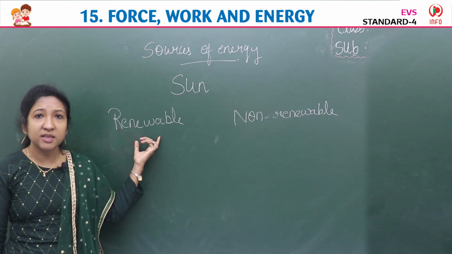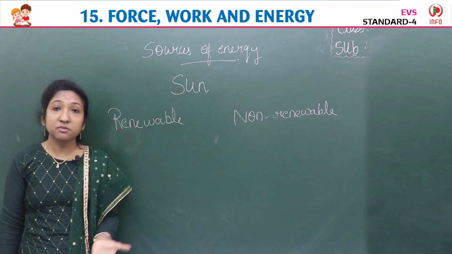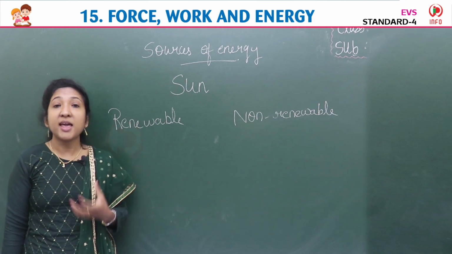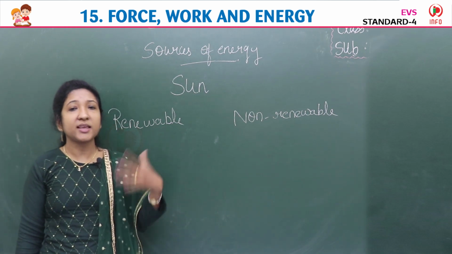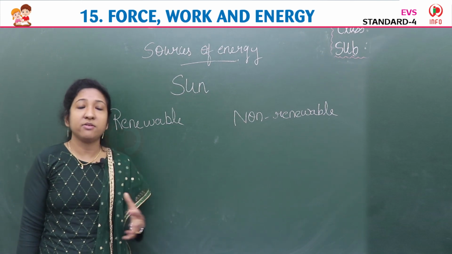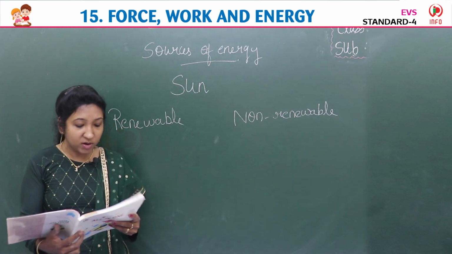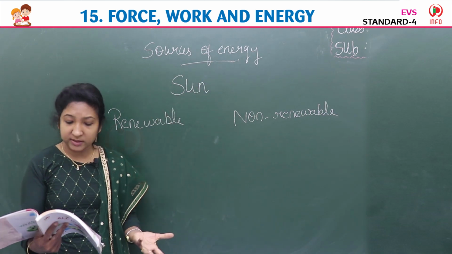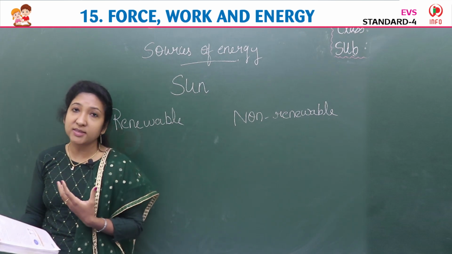Renewable energy sources means, yes, it is there in nature, like sun, wind, water, plants, animals. They are all natural resources, we say. They are renewable resources. Once used, we can use them again. We can restore it. It never runs out. There won't be any shortage of this. That is a renewable source of energy. They are natural sources that cannot be used up. If we once use it, again we can use it, or we can replace it. It never runs out.